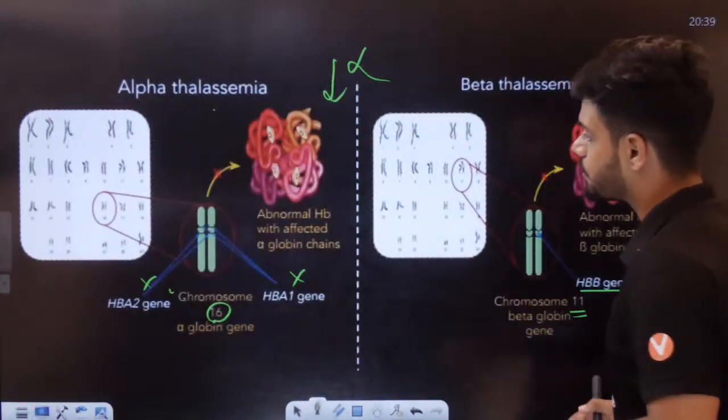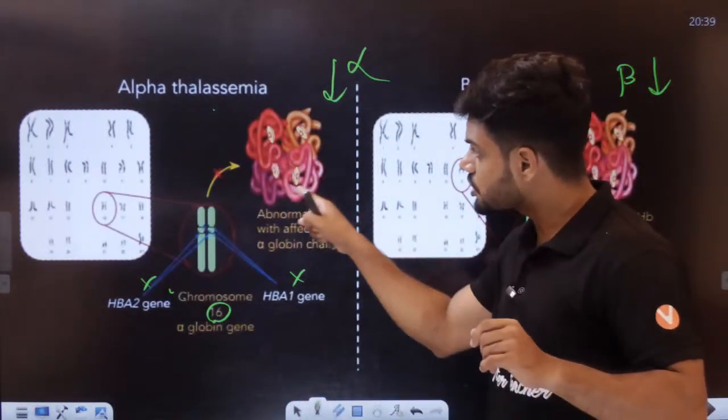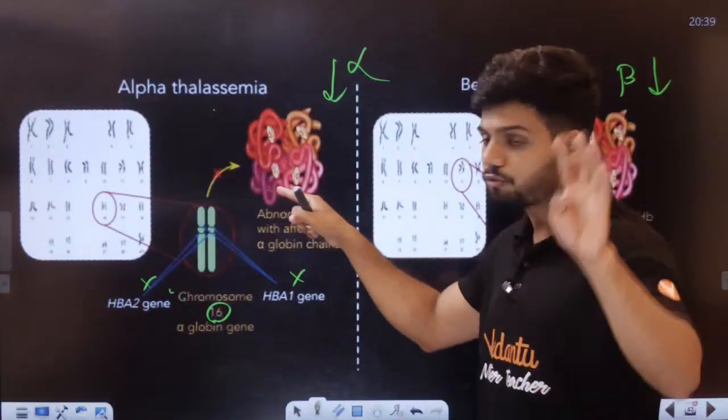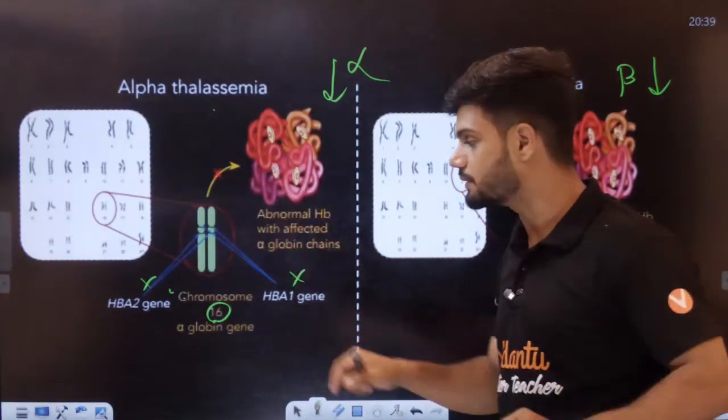Okay, decrease in chain, students. I hope all of you remember the structure of hemoglobin. It has 4 chains, 2 alpha chains and 2 beta chains generally.